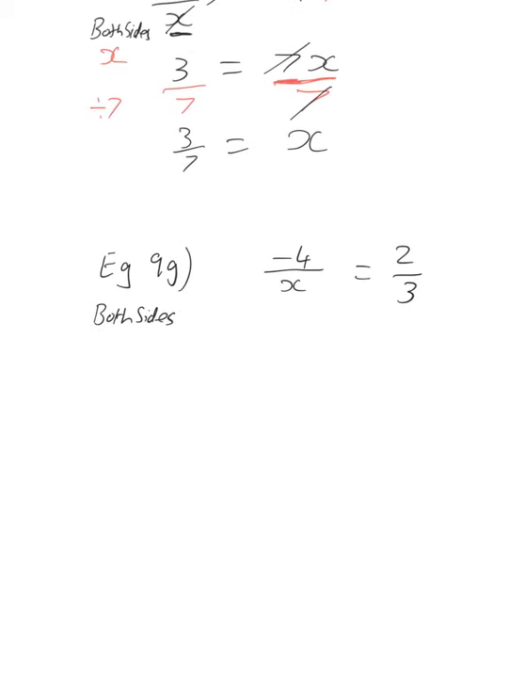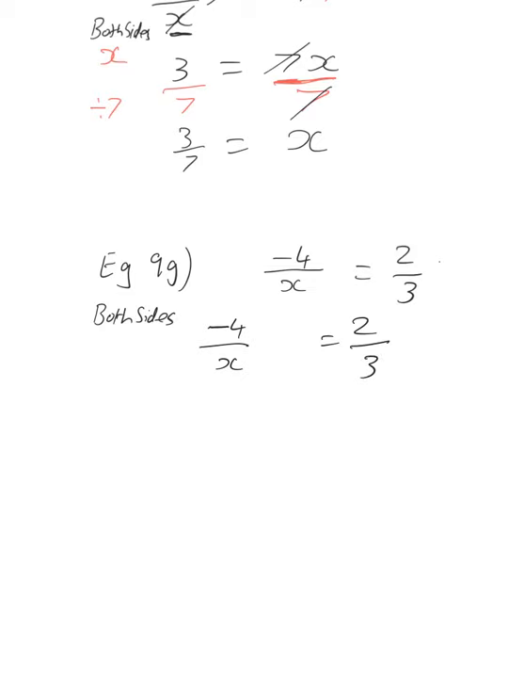Moving on to a slightly more complicated situation where we have more than one number on the right-hand side with the x. So this is like a multi-step linear equation. First of all, it's very similar in the first part. I'll just rewrite the question here with a bit of space: -4 divided by x equals 2/3.